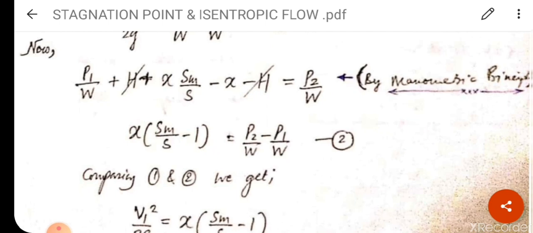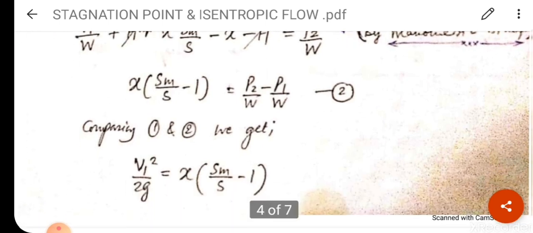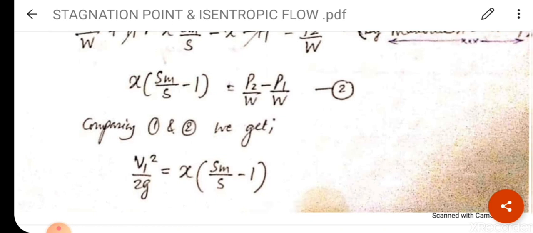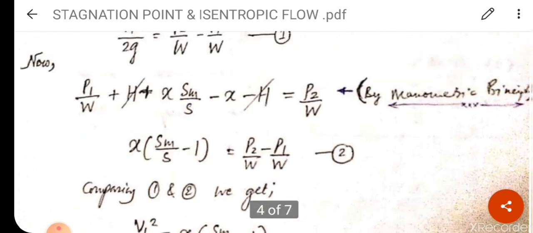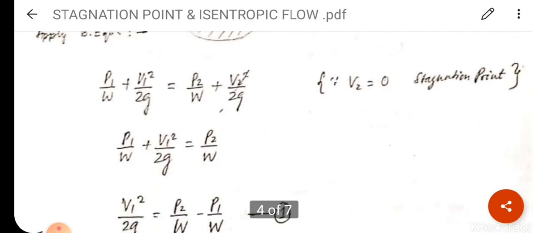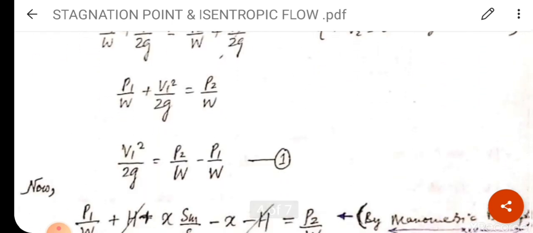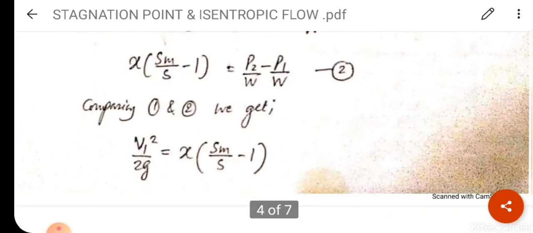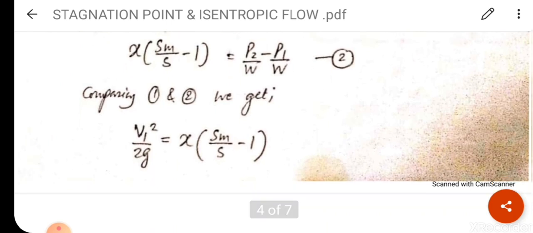So after cancelling the common term, X in the bracket Sm upon S minus 1 bracket close is equal to P2 minus P1 upon W. This is equation number 2. Already solved in equation 1, P2 minus P1 upon W is nothing but V1 square upon 2G. So comparing 1 and 2, we get V1 square upon 2G is equal to X in the bracket Sm upon S minus 1.